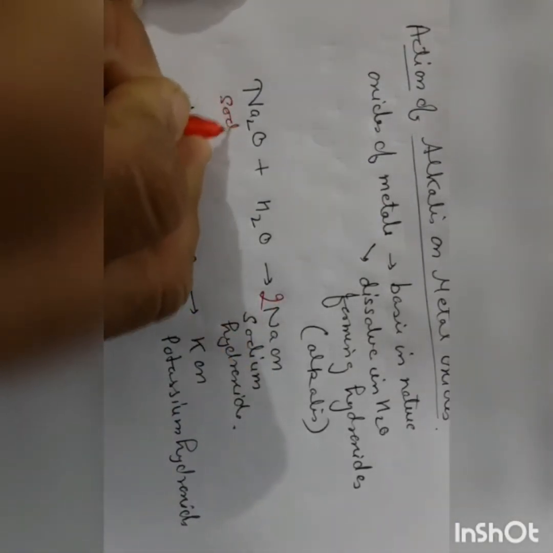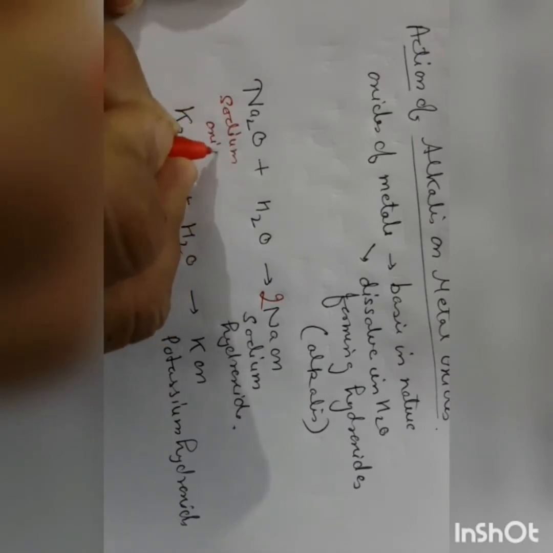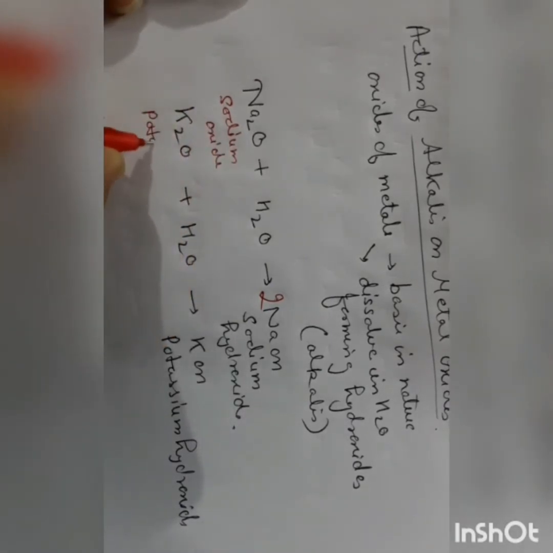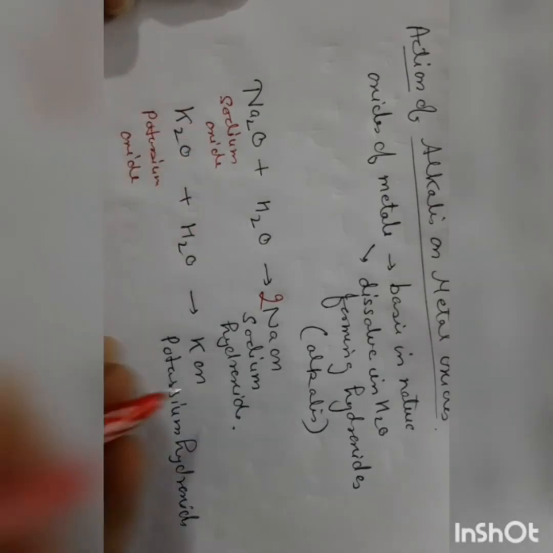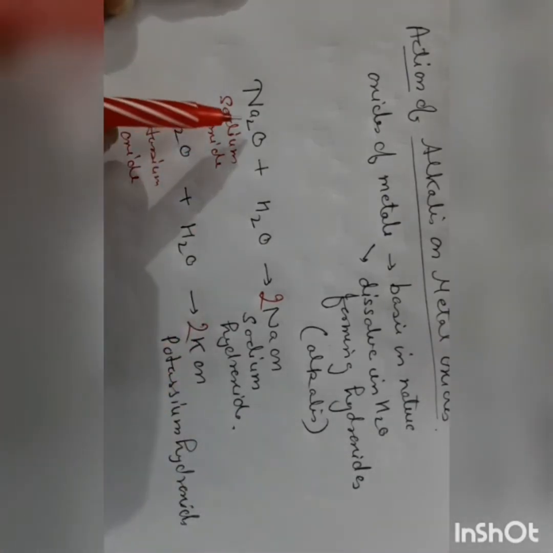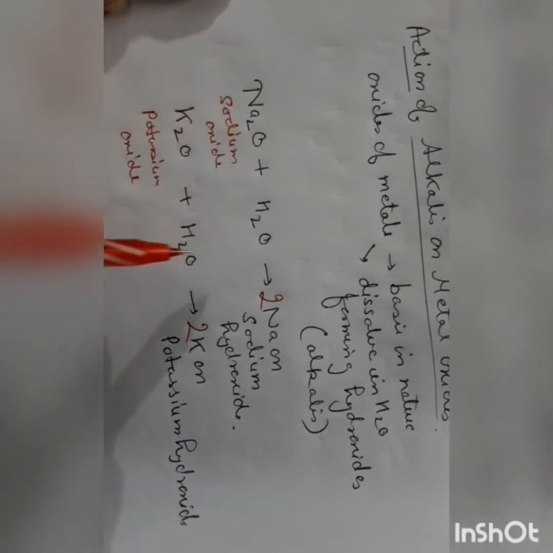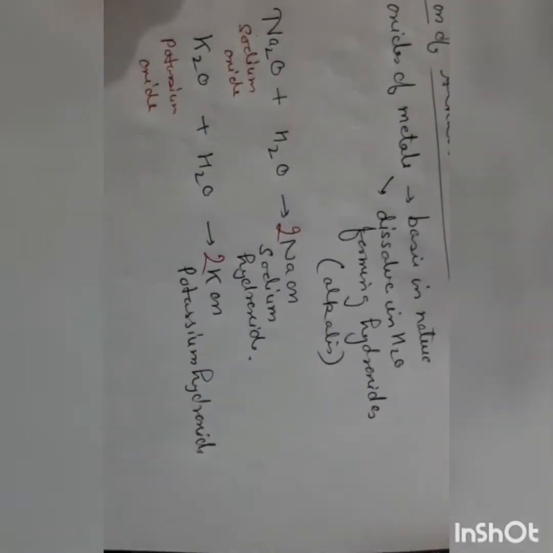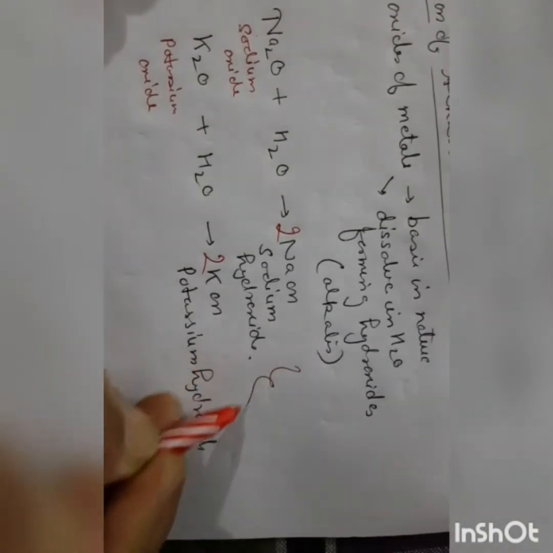Balanced, this is sodium oxide, this is potassium oxide. They are metallic oxides, they dissolve in water, they form hydroxide, or we can say alkali.